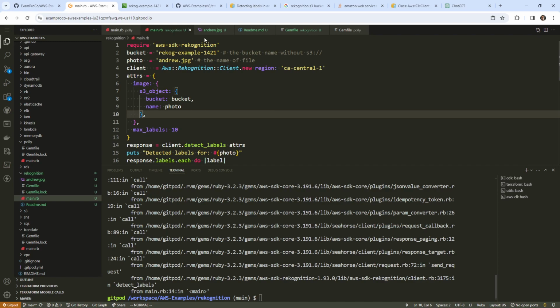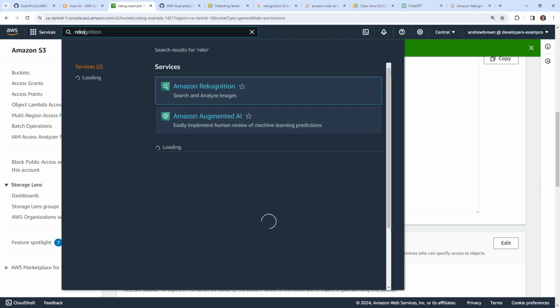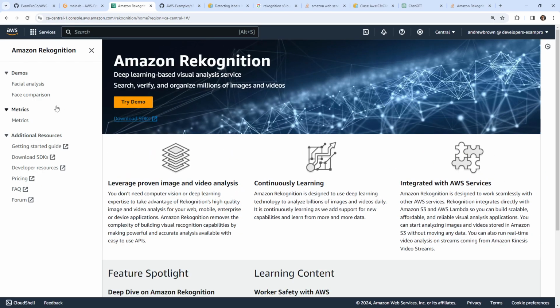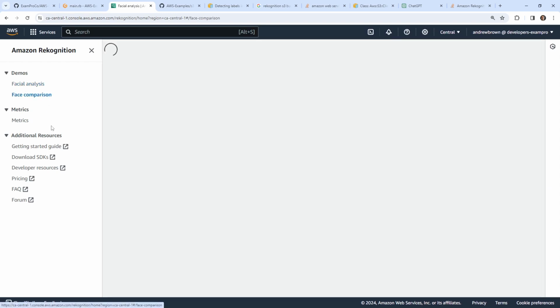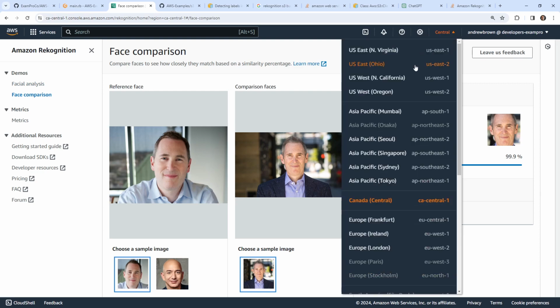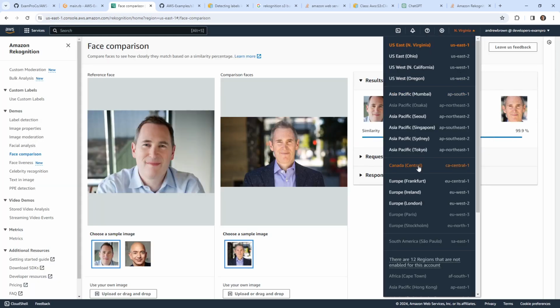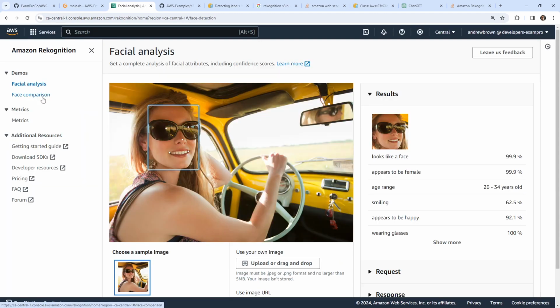So this is not working exactly as I was hoping it would. All right, let me figure it out, okay? Nothing here telling me that's going to help us. I guess the question is, could Rekognition have policies of its own that we need to grant access to? I don't think it does, but let's just see. Not sure why it's so limited. Why is there only 2 things? Oh, does it do less in different regions? Is that why? Oh, okay. Maybe we can't do that in CA Central. That's our problem. The only thing we can do is facial analysis and comparison.